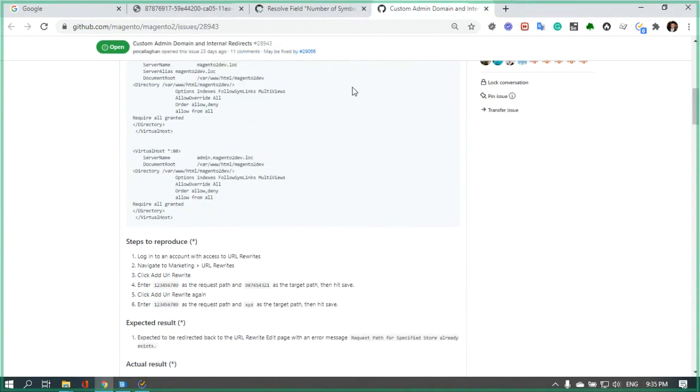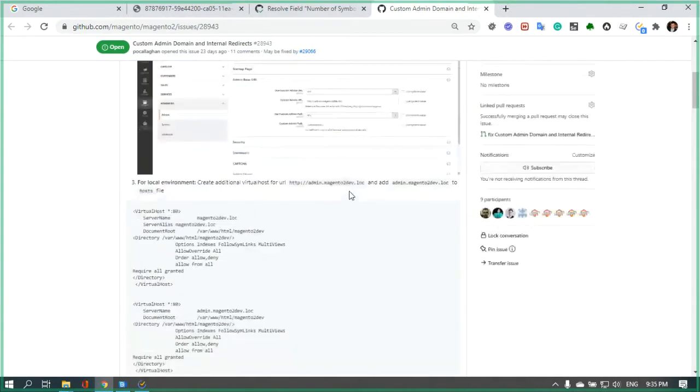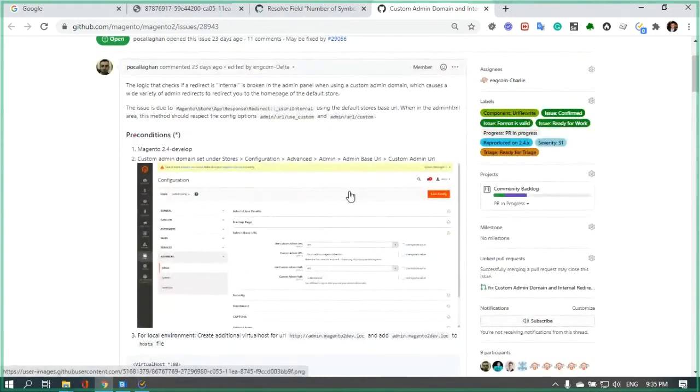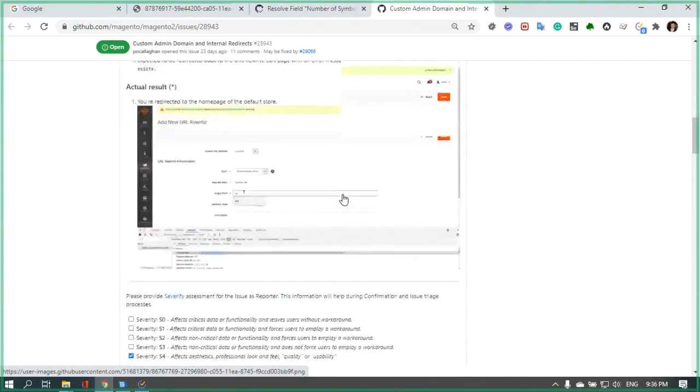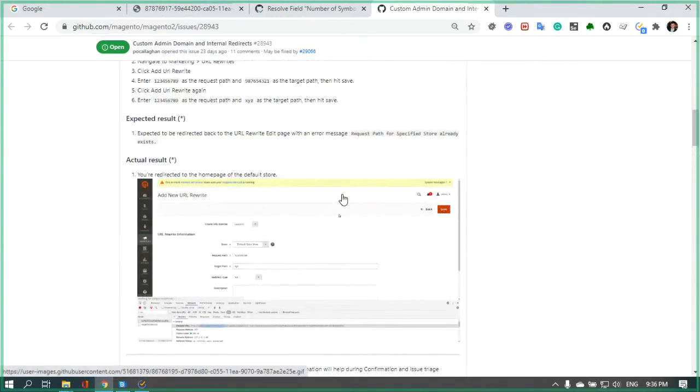Alexei, does it happen only when we have a custom admin URL? Yes. With the default, as you mentioned, we can create a URL rewrite, but we will receive an error message. Yes, that's the expected result. So in general, to summarize, if we use a custom admin URL, we could have a problem when creating a URL rewrite. It could work unexpectedly without any notification, which is not happening with the default.